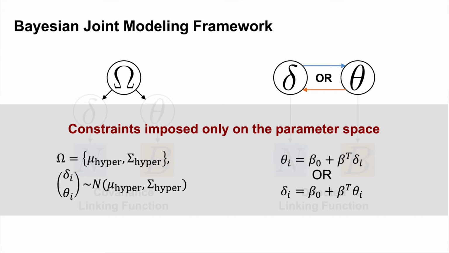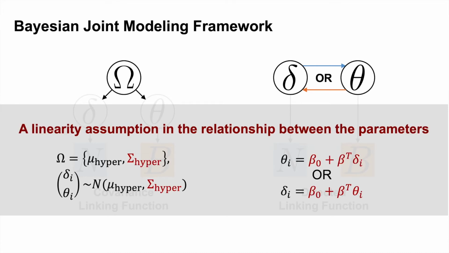Explicit modeling of the temporal dependency of the mechanisms of brain behavior and cognition can help us better understand cognitive dynamics within a task. Also, it is common to impose a strict assumption on the functional form of the linking function in the previous joint modeling practices. In both covariance and directed linking functions, the assumption of linearity between the two modalities is made, which is not guaranteed to be ideal in all possible situations.